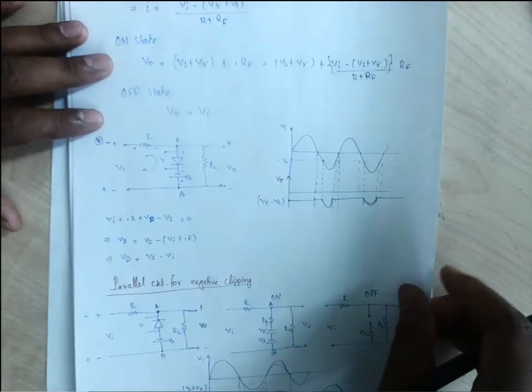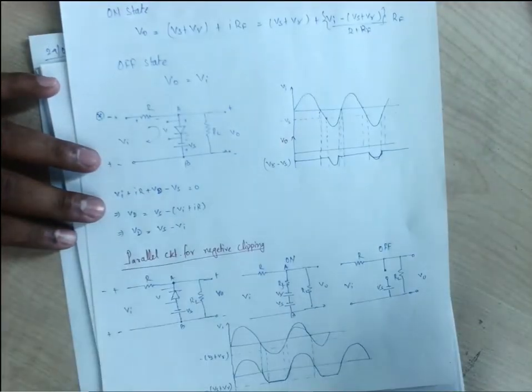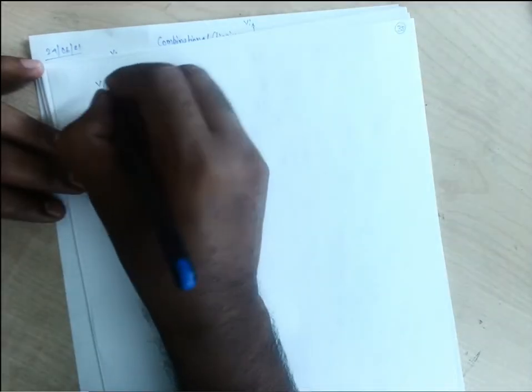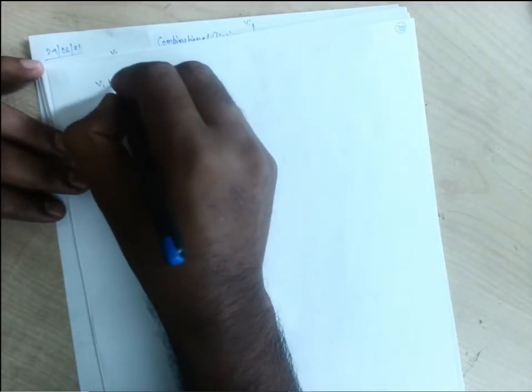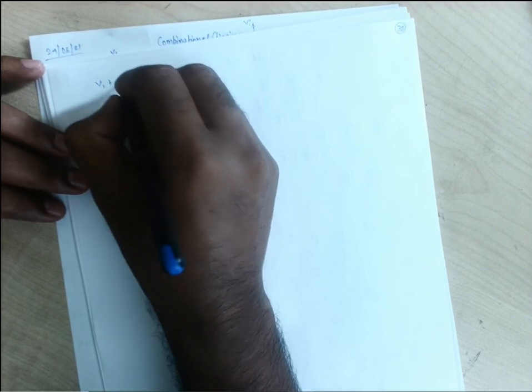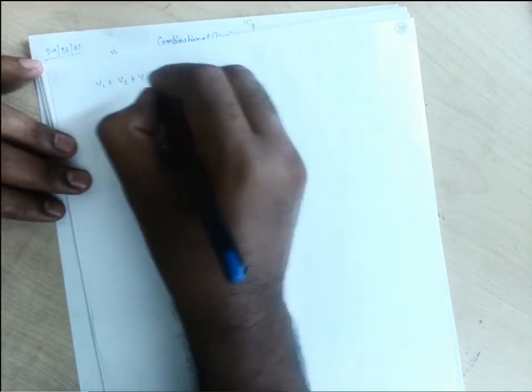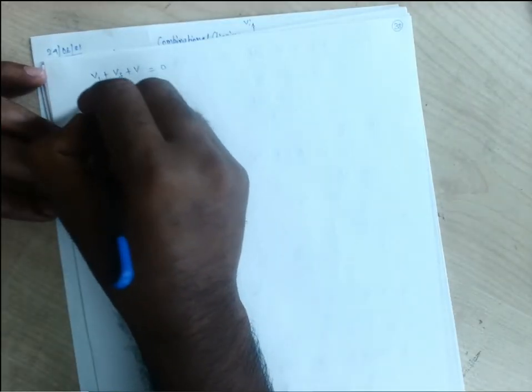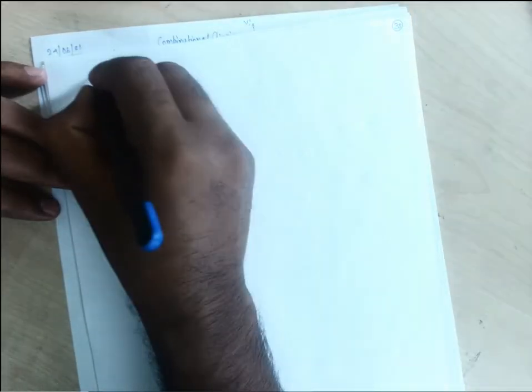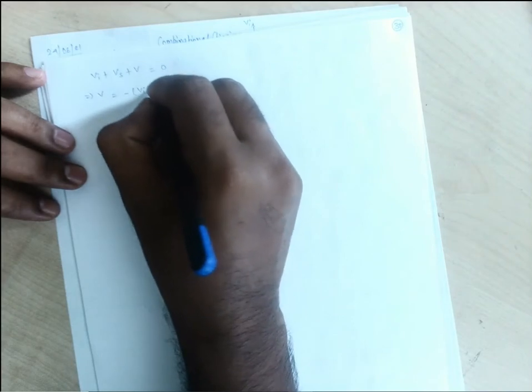So we can write, minus plus if we consider as plus, so Vi plus Vs plus V is equal to 0. So what will be that V? V will be minus of Vi plus Vs.